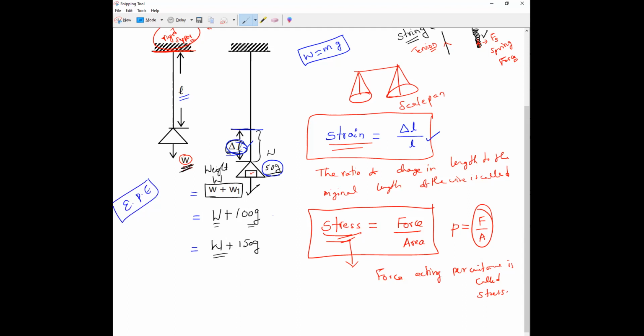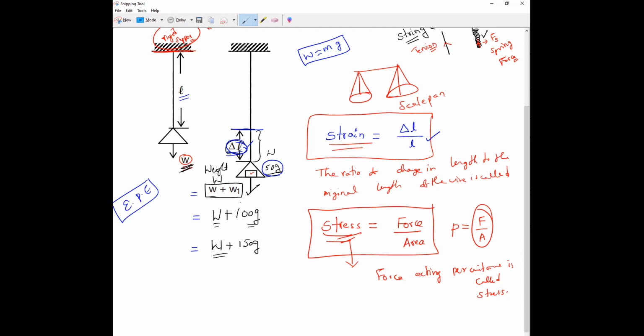So up to a certain limit, the string cannot be continuously extended. Am I right or wrong? After a certain extension, if you put more weight, what will happen? Yes, the string will break. Am I right or wrong?